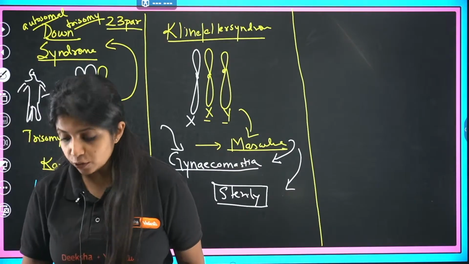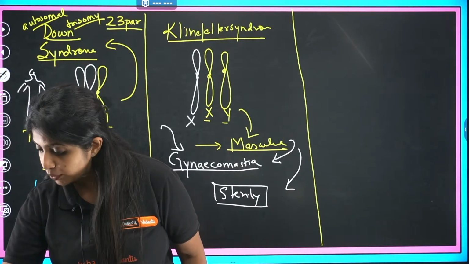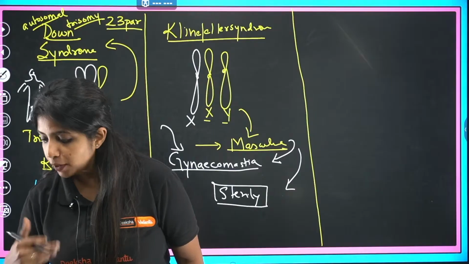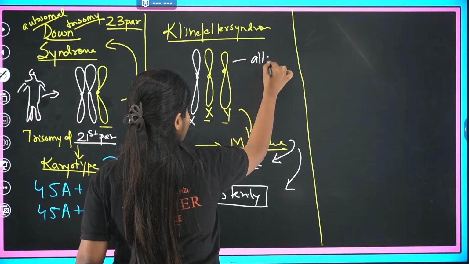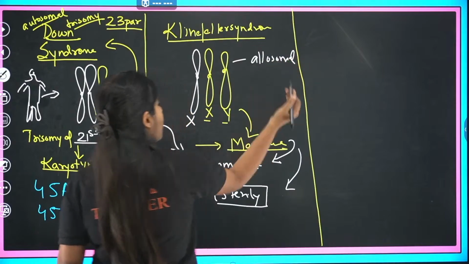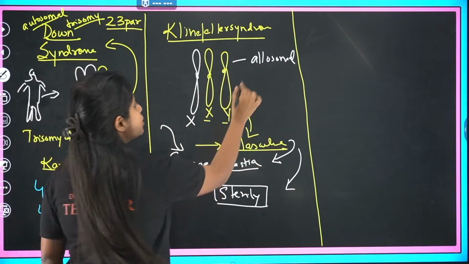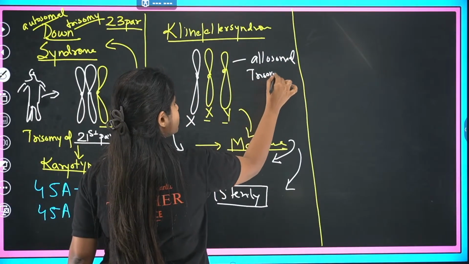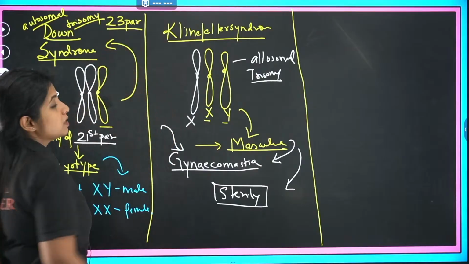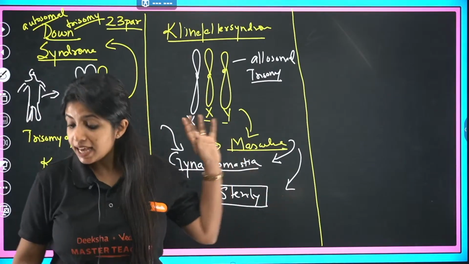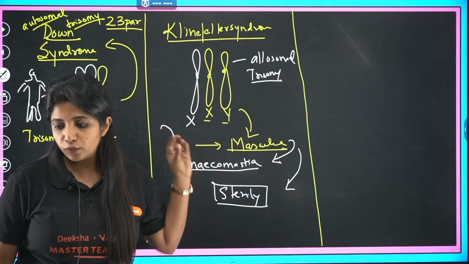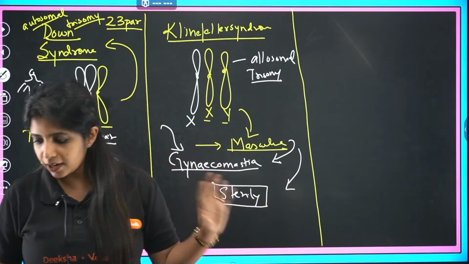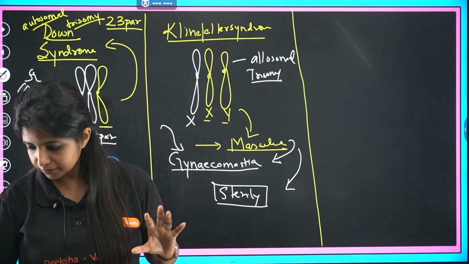It's going to be allosome, right? It cannot be autosome, it is going to be allosome. When you're talking about the sex chromosomes, they are going to be allosomes. So over here, the extra chromosome is allosomal, so this is going to be allosomal trisomy. Listen, Down syndrome is an example of autosomal trisomy. Here, this is an example of allosomal trisomy. Very, very important thing. We cannot tend to forget it.